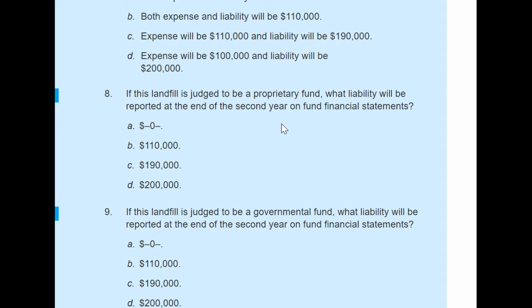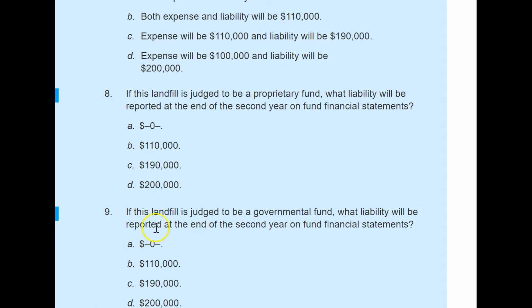You will record those liabilities every year based on the percentage that they use, and the answer will be the same. In the first year they have that liability of $80,000, and in the second year they use another 11%, so all together so far they use 19%. They haven't made any payments, so their total liability at the end of the second year will be $190,000.